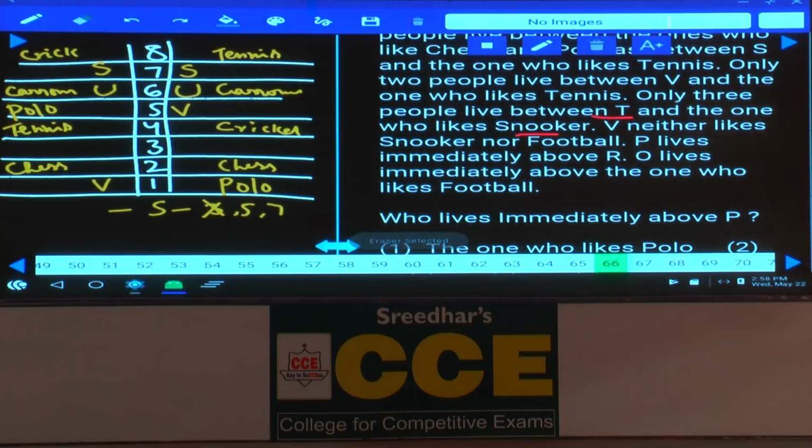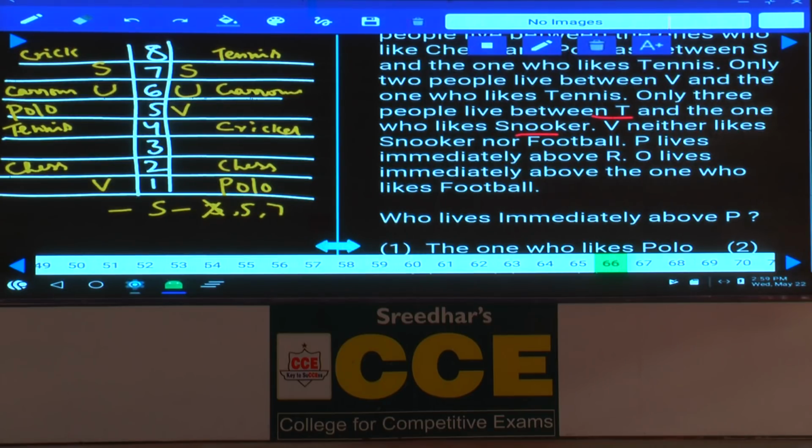Then can T be on the 4th floor? If T is on the 4th floor, then 3 people in between, and snooker must be on the 8th floor or the 1st floor, which is not possible. T cannot be on the 8th floor, cannot be on the 4th floor. If T is on the 3rd floor, then 1, 2, 3, and snooker can be on the 7th floor. Hence, T can be on the 3rd floor.